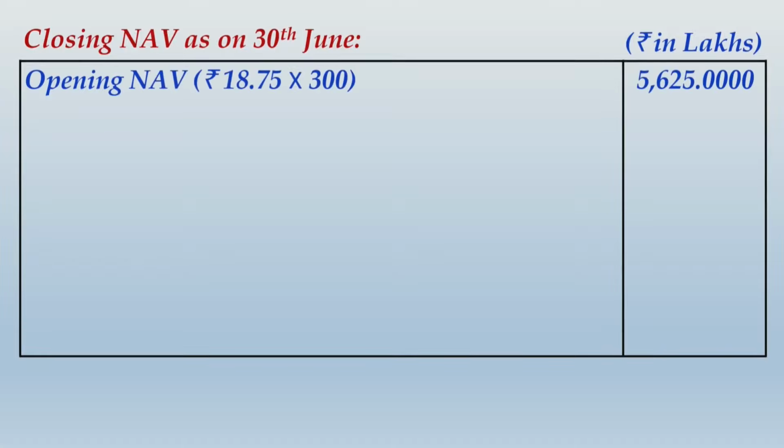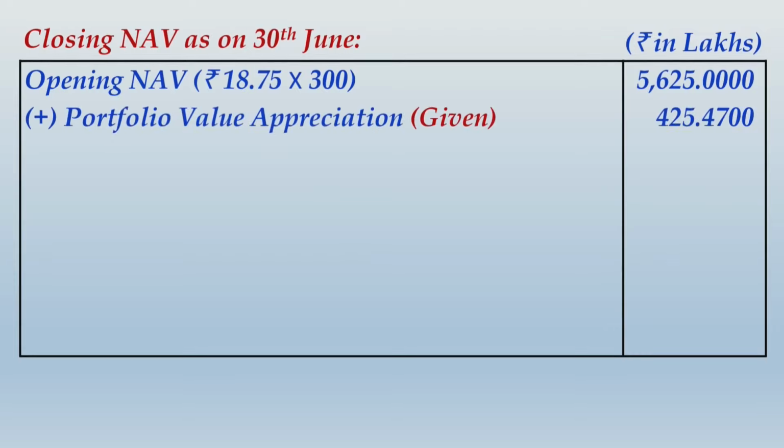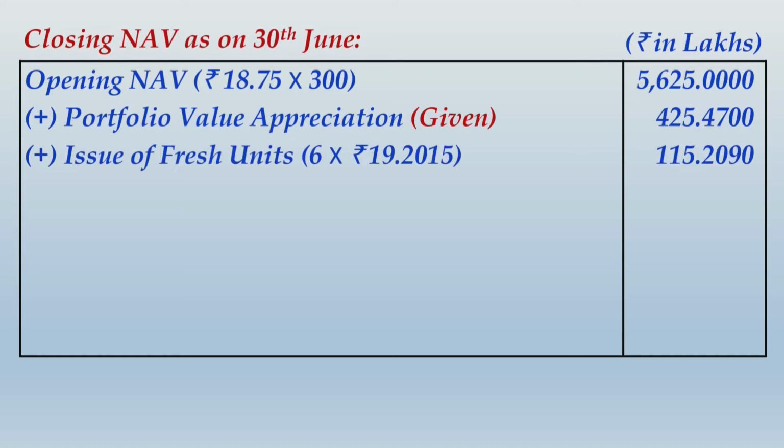Opening NAV, which was the total value of 5625 lakhs. To that you add the portfolio value appreciation, which is given in the question, 425.47 lakhs. Whatever new units you have issued, 6 lakh units multiplied by 19.2015, we have just computed this price